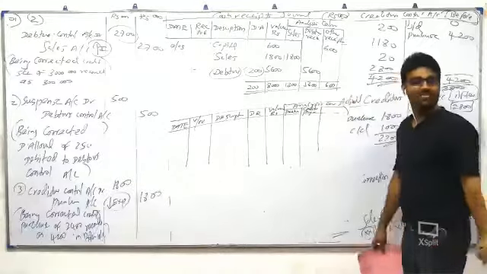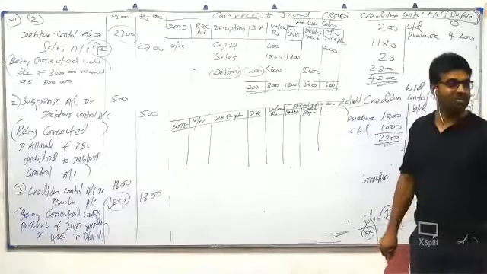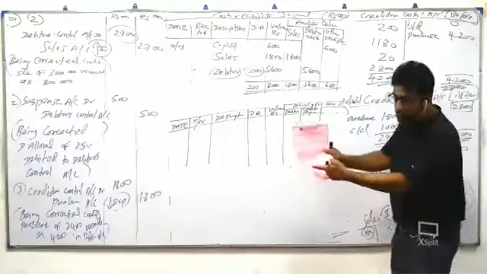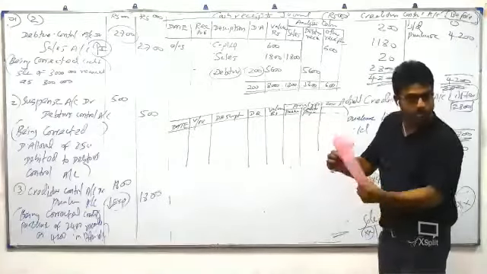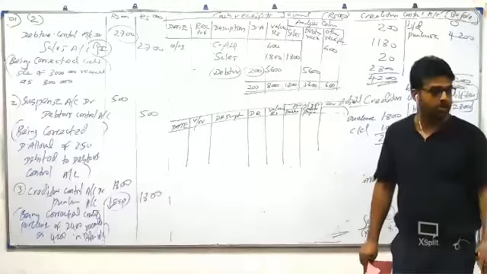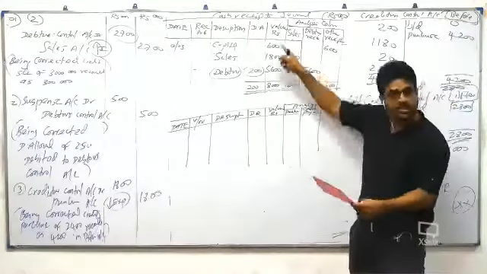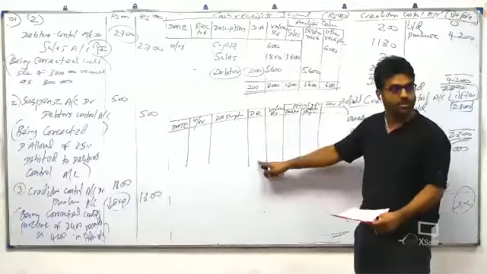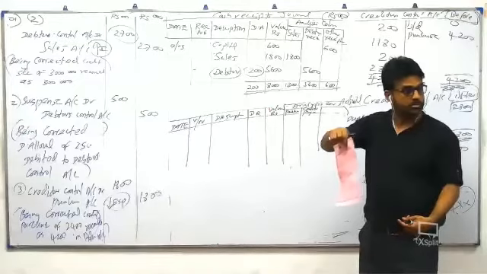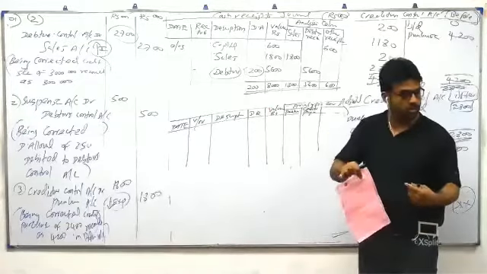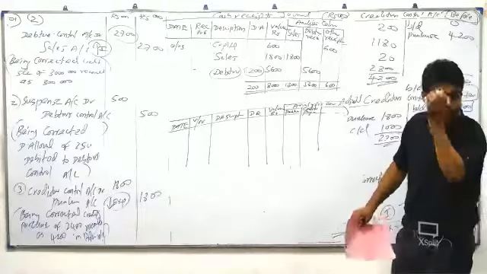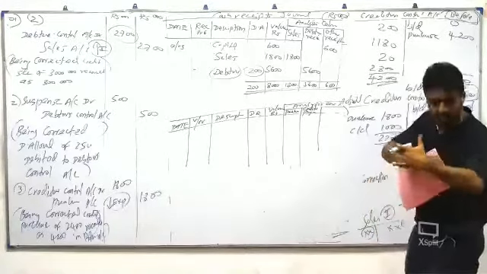Some students think that when they study the prime entry book, they are okay. The prime entry book is tested with so many other accounts. Just because you are 100% okay with the prime entry book doesn't mean only this bit is tested in the entire paper. All others are tough ones. So you should know everything overall. It's a combination of everything.